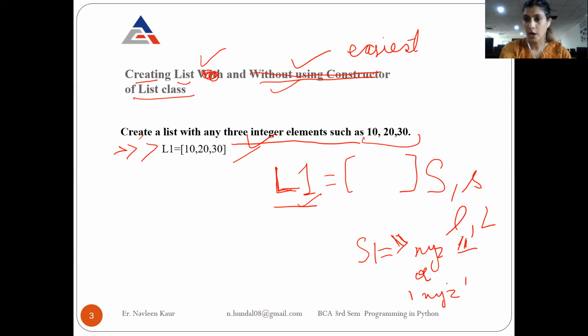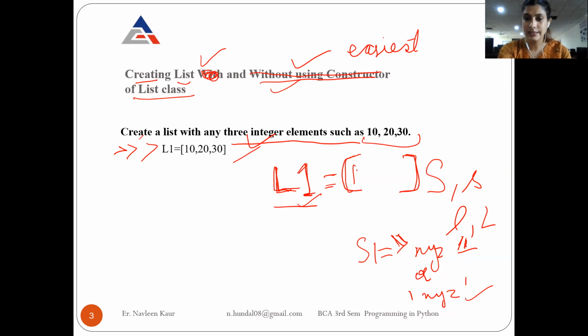Both are the same. However, when you are creating a list, obviously this is a new data type, a new data structure, so the way of creating it should definitely be different from a string. So what is the difference? You give the name of the list, then the equality sign, and inside these square brackets, you write the elements of your list.